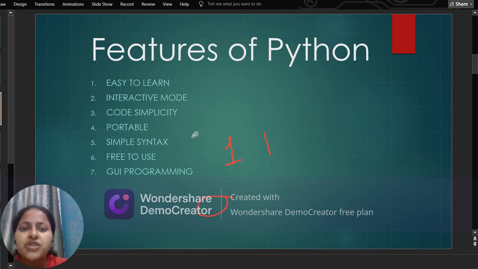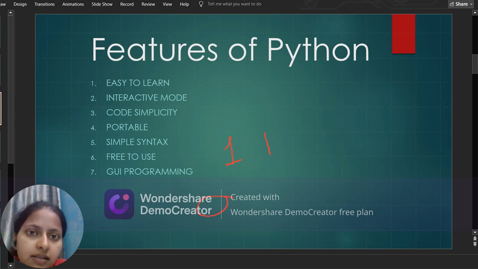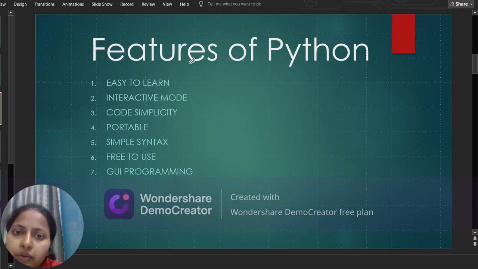Comes to features of Python. Let me erase this. Where is the eraser? I think this. No, this is okay. So now I got the eraser.